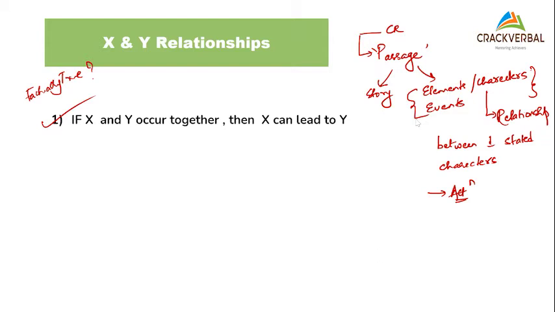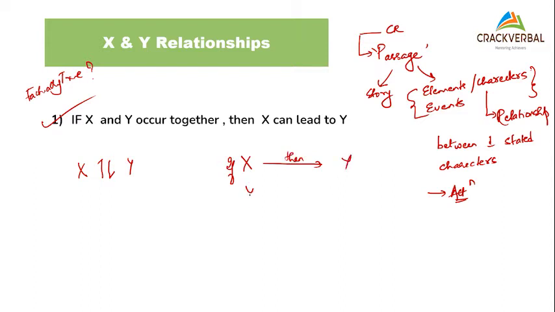Why? That is where the whole logic comes into the picture. If X and Y occur together, I can say that X can be parallel to Y. So there are two people walking on the same road. I cannot say that if X, then Y, or vice versa.